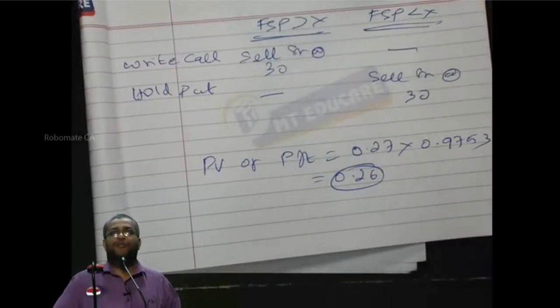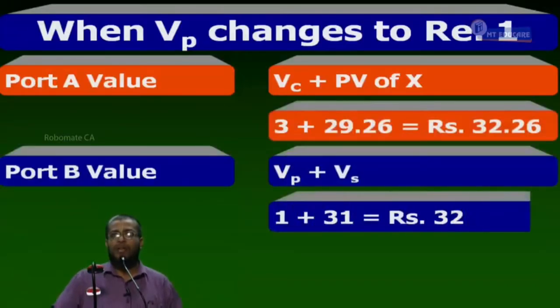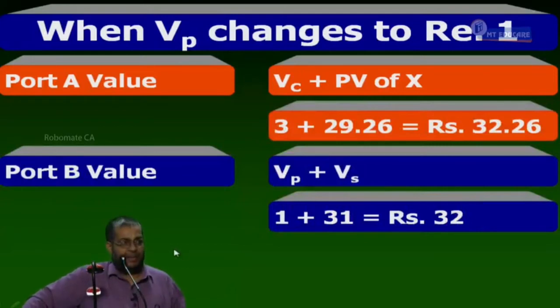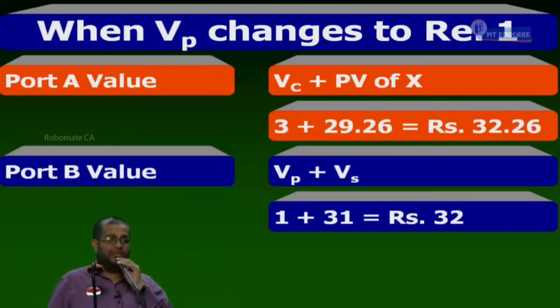Can you tell me what is the portfolio A value and portfolio B value? 32.26 and 32. The difference is 0.26. Right? It is nothing but the difference between the two portfolio values. Everybody, are you having the clarity or not? With this, we complete this particular discussion about the concept called put call parity equation.